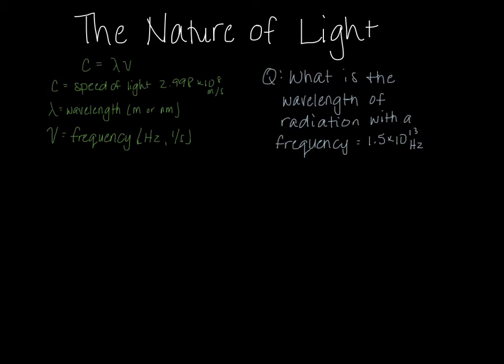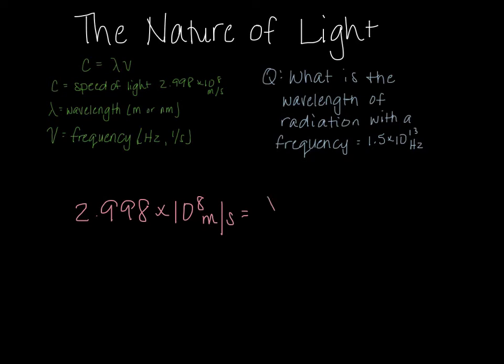Okay, so let's look at this example. What is the wavelength of radiation with a frequency of 1.5 times 10 to the 13th hertz? So we're going to use our C equals lambda nu equation, and we're just going to plug in the numbers that we have with our units. So we're going to have C is 2.998 times 10 to the 8th meters per second equals our wavelength.